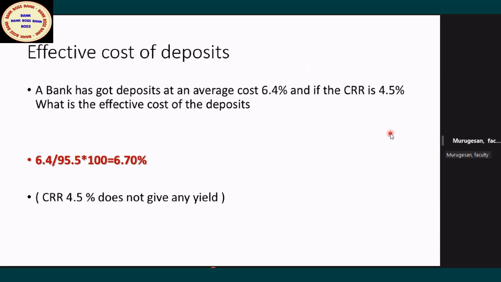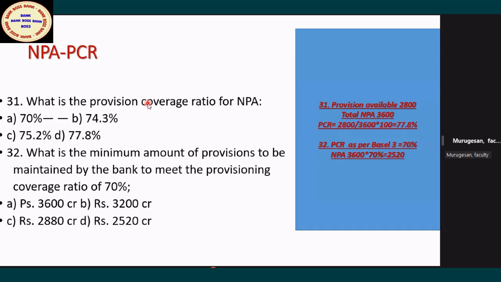Now, another important question. Total NPA has to be gross NPA, no? Yes, that is why gross only, we have calculated gross only. The total NPA is 3,600, that is gross NPA. This 2,800 is provision alone. So that becomes 77.8%, more than the mandatory requirement.